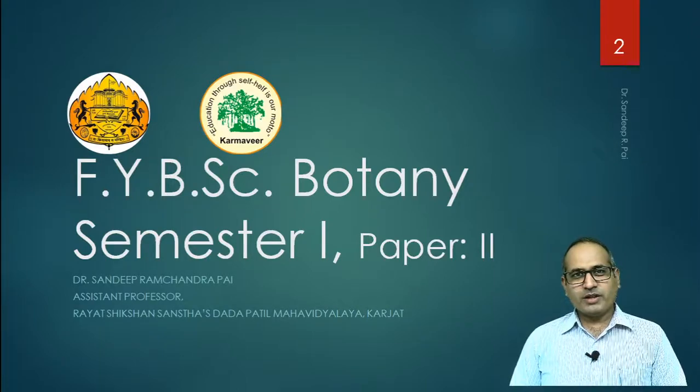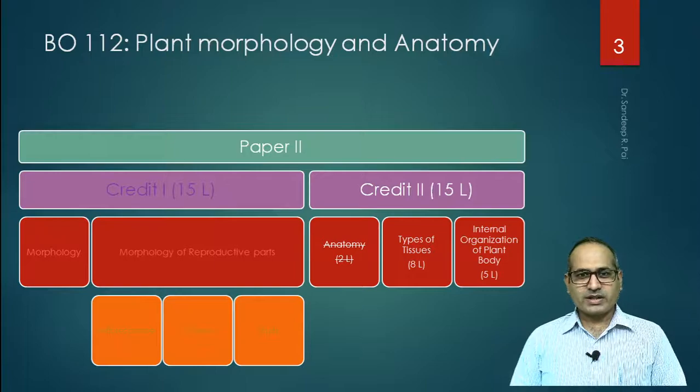In continuation with earlier lectures, I will be dealing with FY BSc Botany Semester 1 Paper 2nd, and as suggested, particularly we will be concentrating on credit number 2nd with 15 lectures on anatomy, types of tissues and internal organization of plant body, out of which we have completed anatomy earlier.